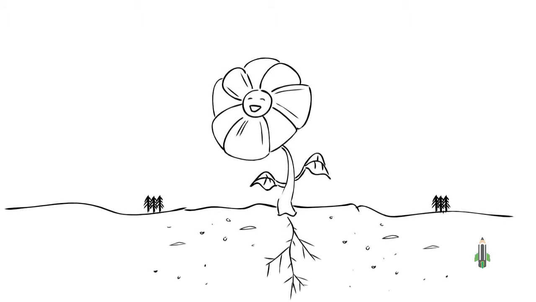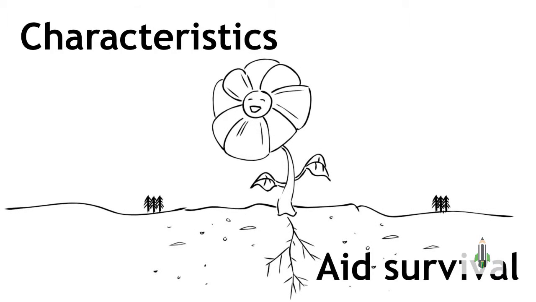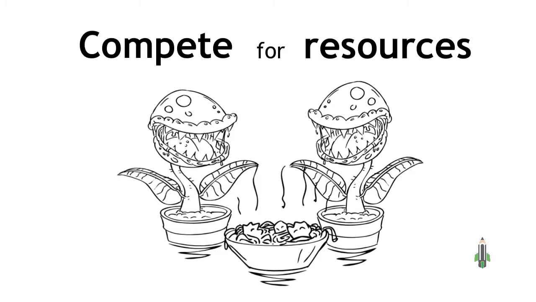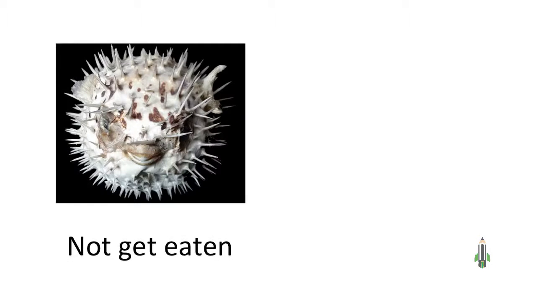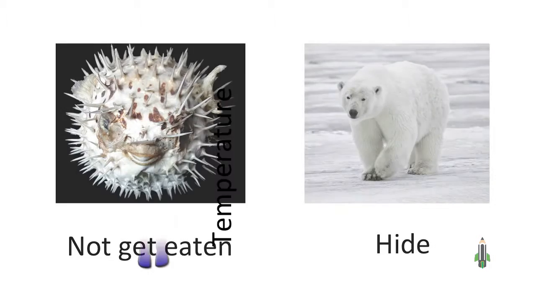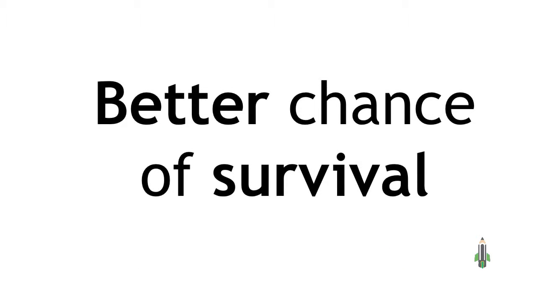An adaptation is a characteristic which helps an organism to survive in its environment. Plants and animals must adapt so that they can compete for resources and live successfully in their habitat. Some adaptations can help organisms to not get eaten, hide, control body temperature, or prevent water loss. An adaptation gives an organism a better chance for surviving in its environment.